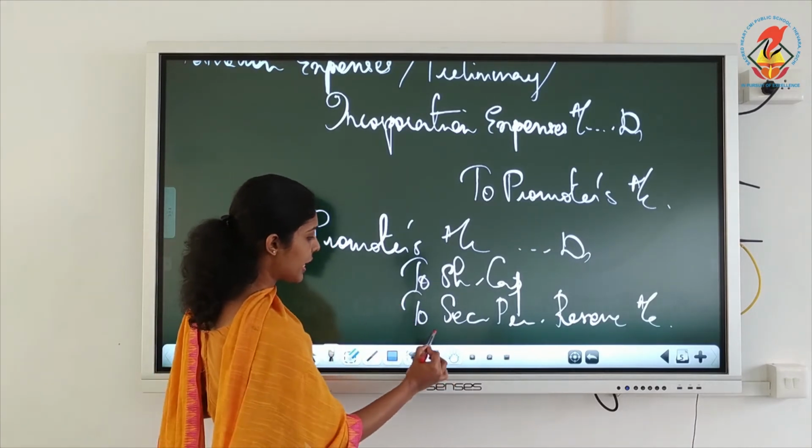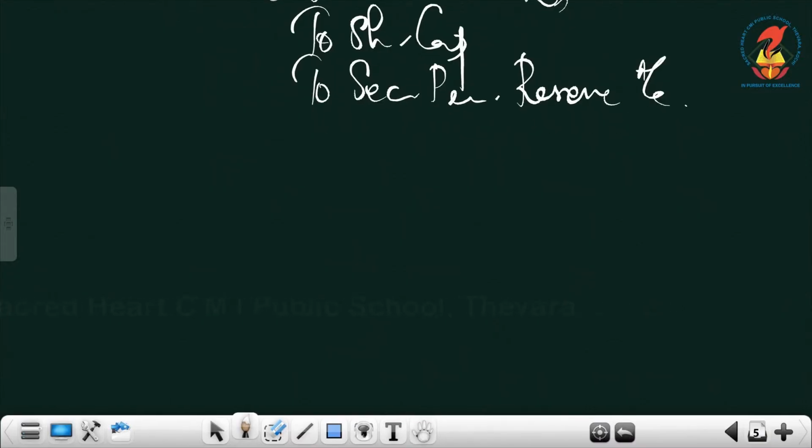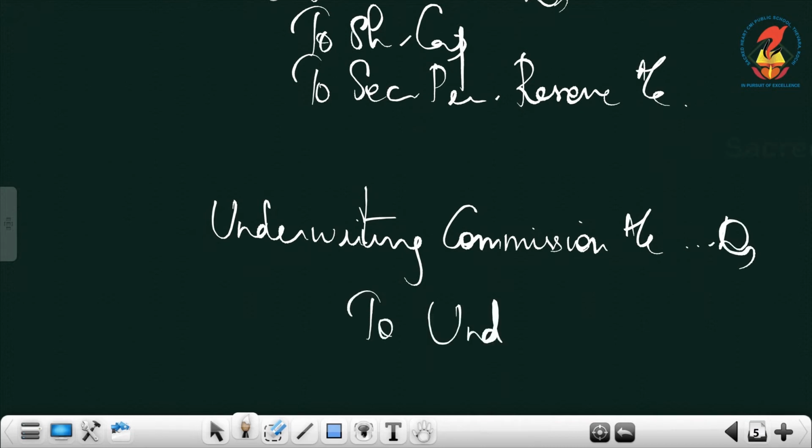So the journal entry for that will be, again 2 journal entries you have to write like this. Give the heading issue of shares to underwriters, and the first journal entry: underwriting commission account debtor to underwriters account.